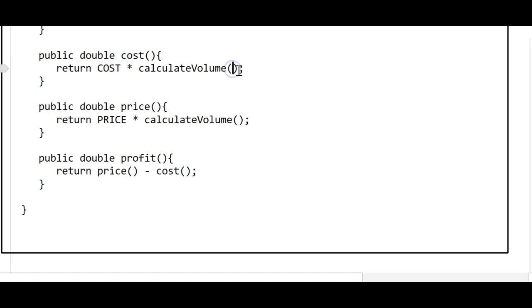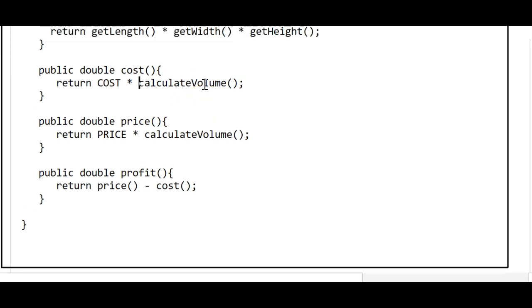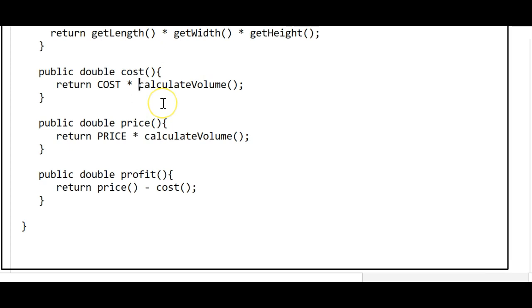So that's kind of neat to build off the methods that we've written and apply them later on. The calculate volume method will tell us the volume in cubic feet of the crate, and so if we multiply that by the cost that was defined earlier as, I think it was 33 cents per cubic foot, then that'll tell us how much it costs to produce that particular crate. So that's the cost method.